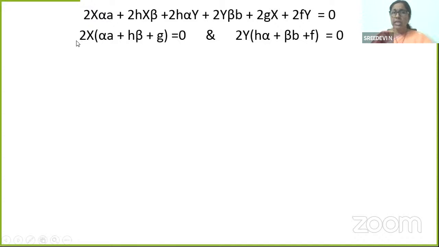Now, x is a coordinate and y is a coordinate too. If you divide them, 0 by 2x, 0 by 2y, they become 0. You all know that. a alpha plus h beta plus g is equal to 0, and h alpha plus b beta plus f is equal to 0 is what is going to remain, isn't it?